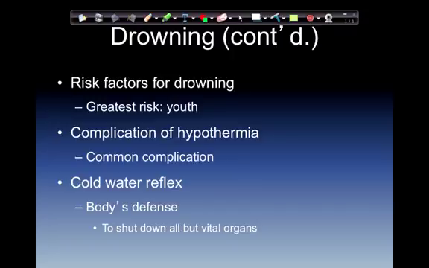Complications of hypothermia. Common complications. For the human body to stay in water for a prolonged period of time, the water must be warmer than 91 degrees Fahrenheit, or thermally neutral water. The majority of fresh water in the United States is usually less than 77 degrees Fahrenheit year-round. Cold water reflex. When the human body is suddenly exposed to cold water, the body's defense is to immediately shut down all but the vital organs, or shunt to the core.